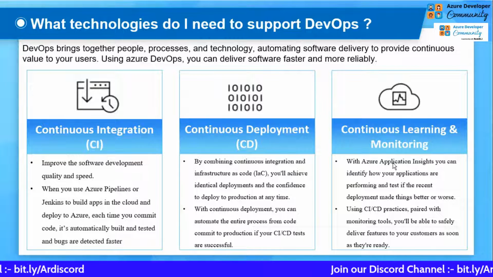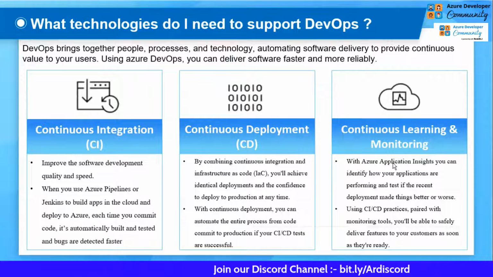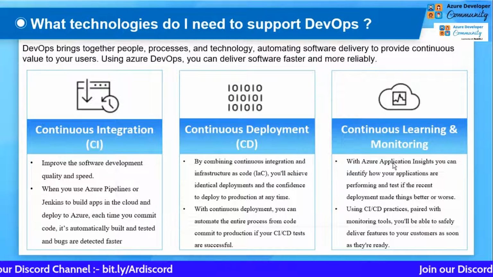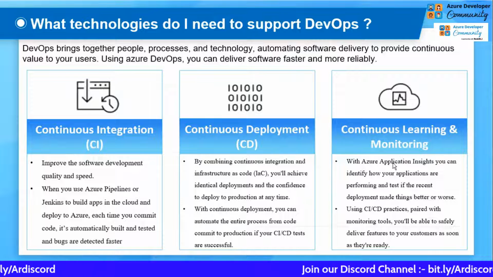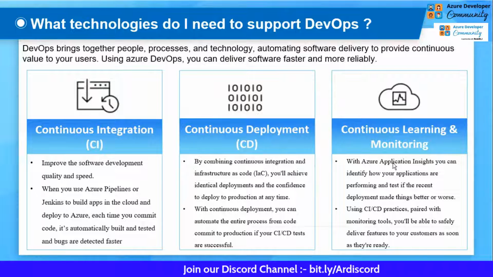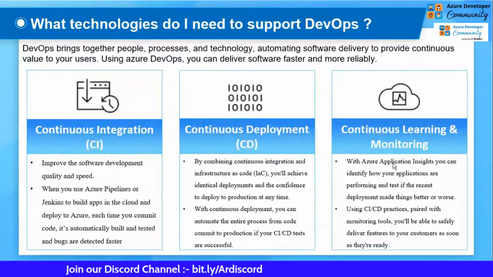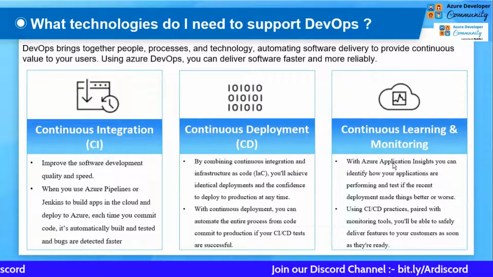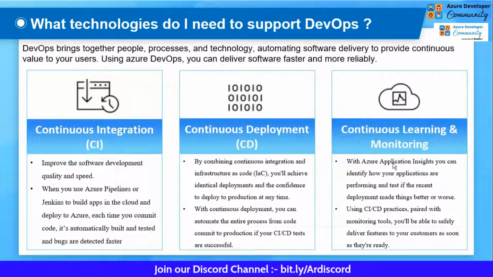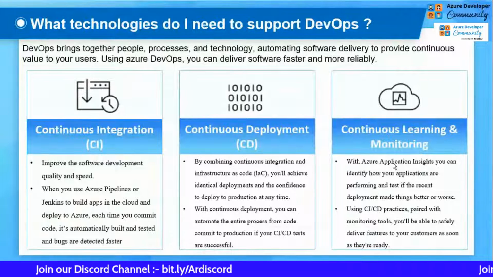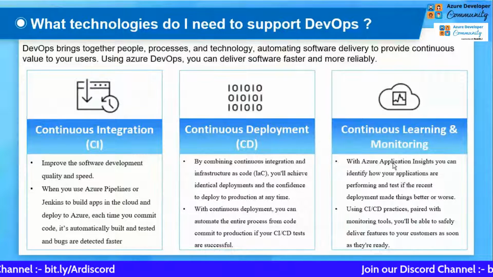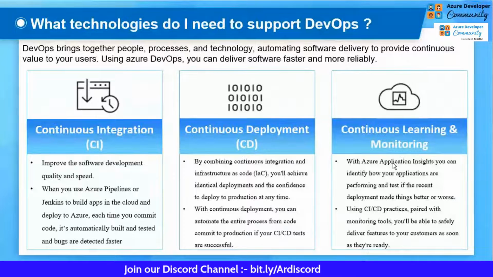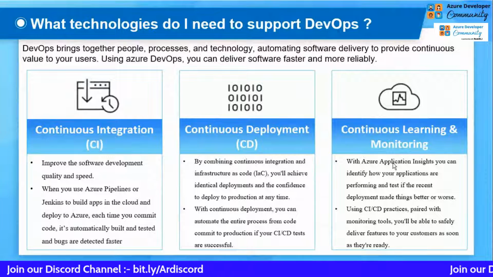It is called the pillar of DevOps, continuous integration, because it helps to improve the quality and the speed of delivery of the product. Let's say I make a change in the code and I can automate the complete process using continuous integration. All the build, all the pipeline, the complete code, just by clicking on commit, all the changes happen and get deployed on the application. That type of flexibility is provided by continuous integration. To cover this part, Microsoft Azure has a service, Azure Pipelines, which we are going to focus on more in this session.